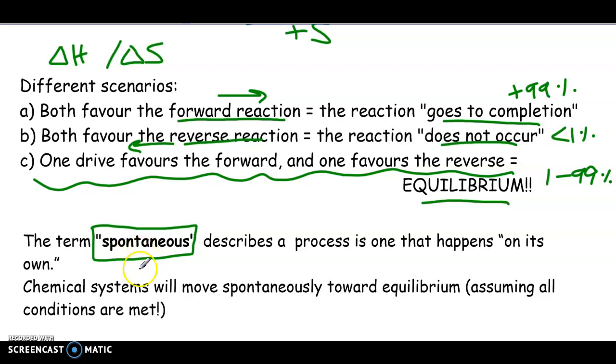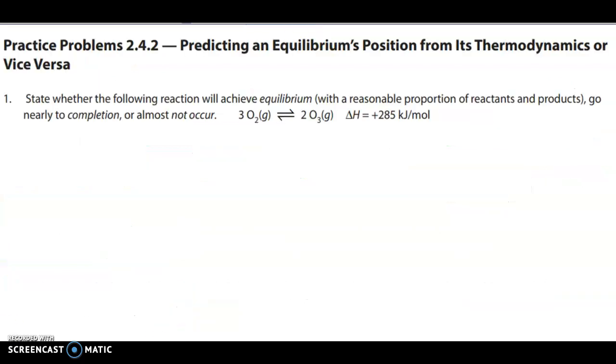Now, we can change the amount that it will react based on the factors we learned about in Chapter 1, but the point is that the reaction will still happen. It might be slow, but it's still occurring. So chemical systems will move spontaneously towards equilibrium, assuming all conditions are met, which is referring to our two natural drives as well as it being a closed system, right? The same conditions we talked about for equilibrium beforehand.